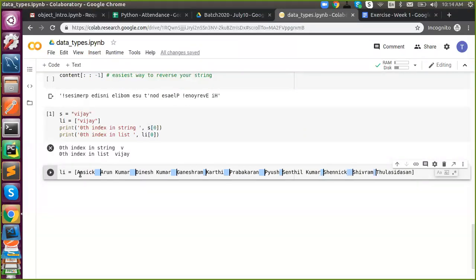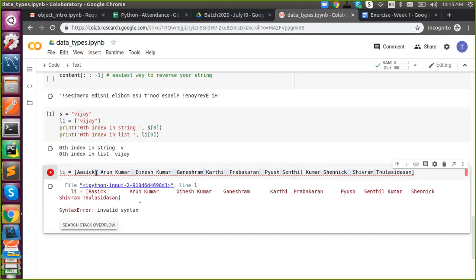Why? Because it has a space. I said right, in variable declaration we have seen, if we keep a space between two words, because this is not a string, this is a variable, Python will try to understand this as a variable. So here you kept a space in between, so Python will never know what it is. It will raise a syntax error, invalid syntax.